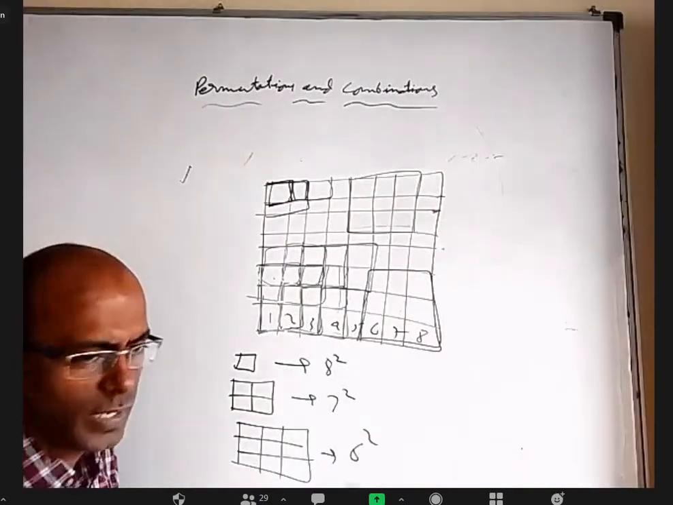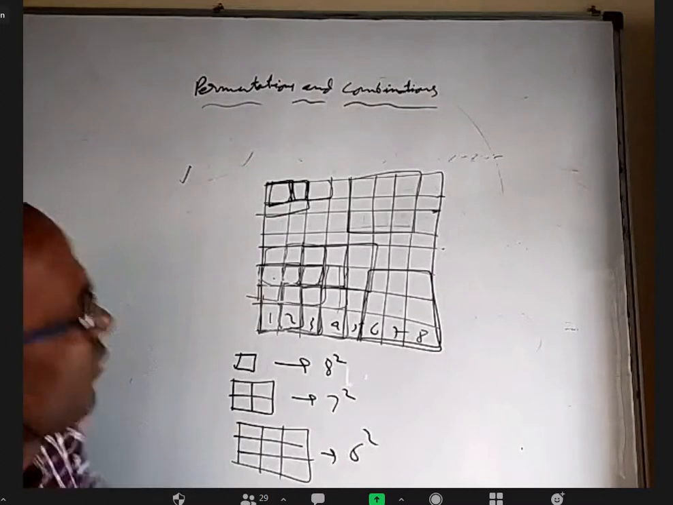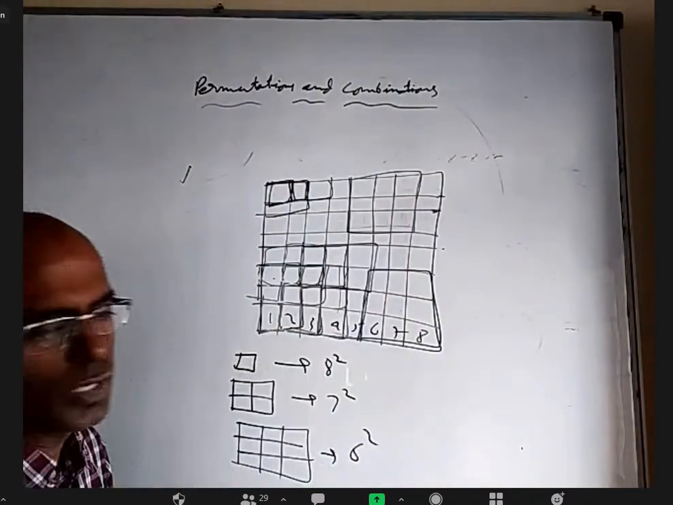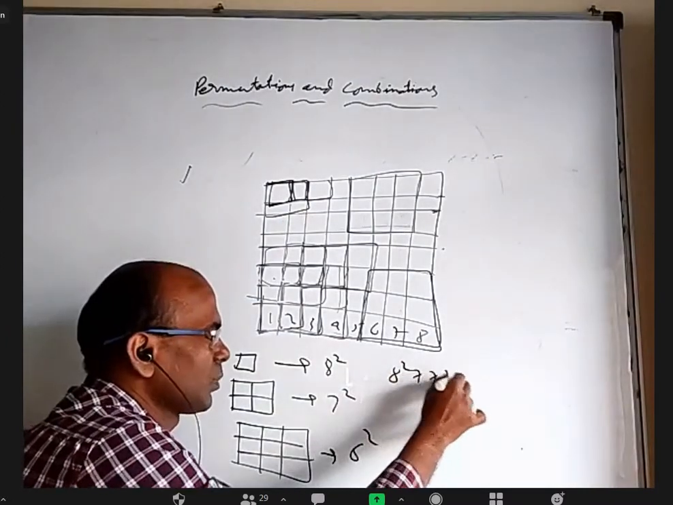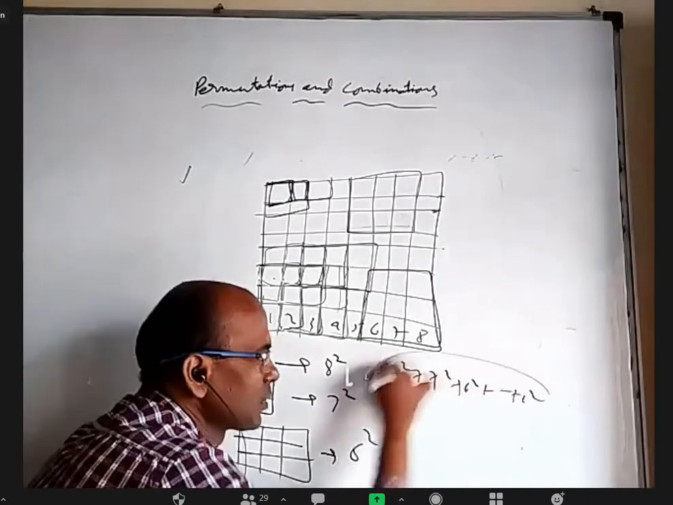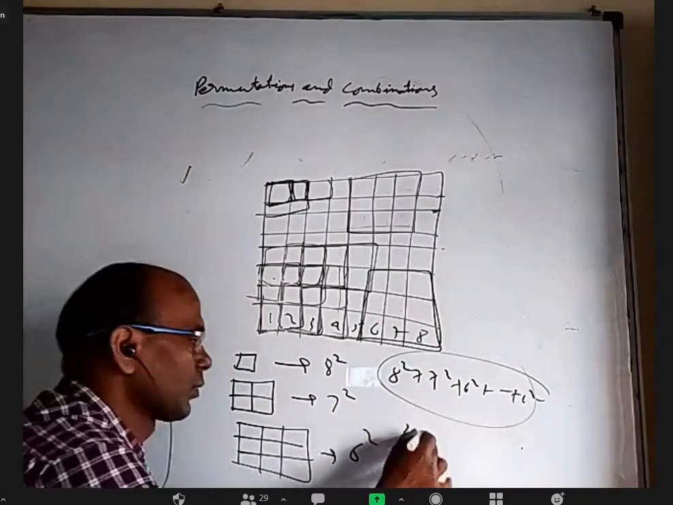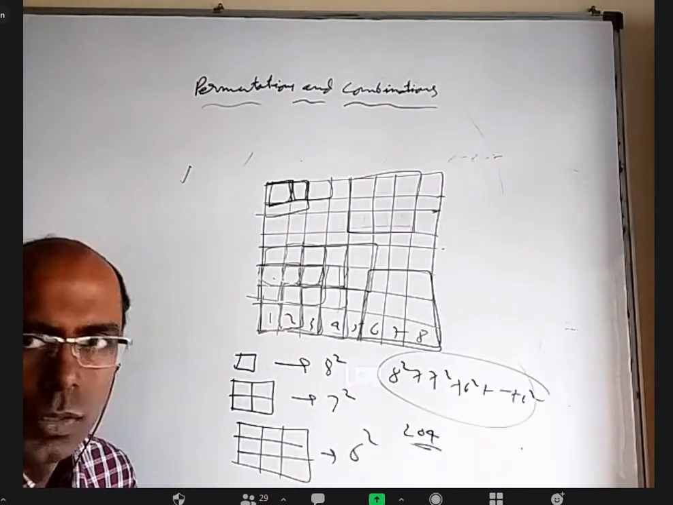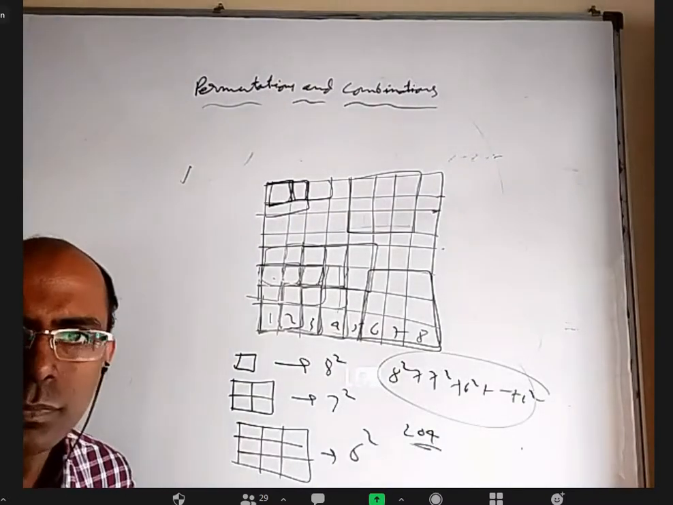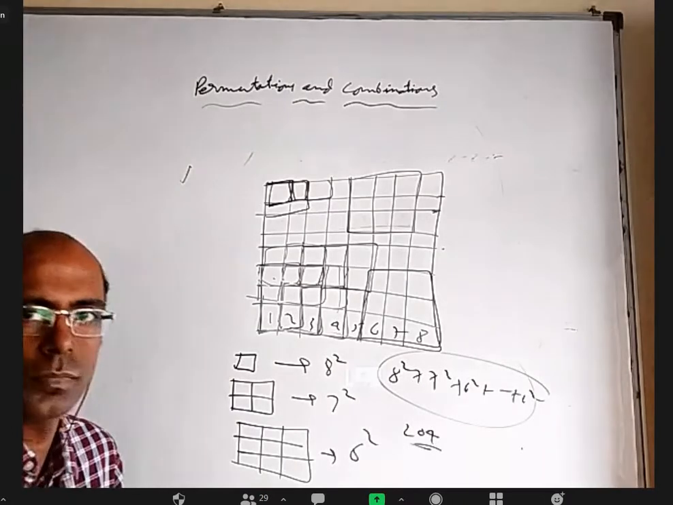Next 5 square, next 4 square, 3 square, 2 square. Finally, the biggest size, 8 by 8, only 1 square. So it is 8 square plus 7 square plus 6 square, and so on up to 1 square. That is 204. Okay. All right, is it okay? Yes, sir.